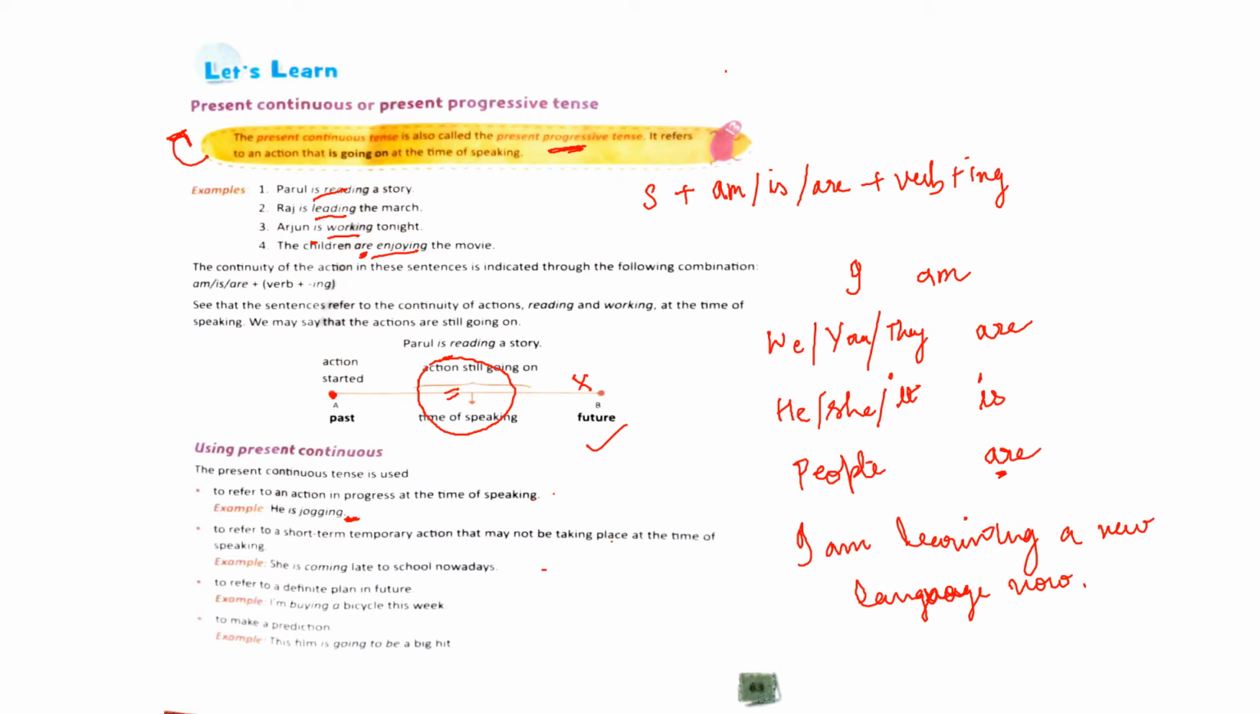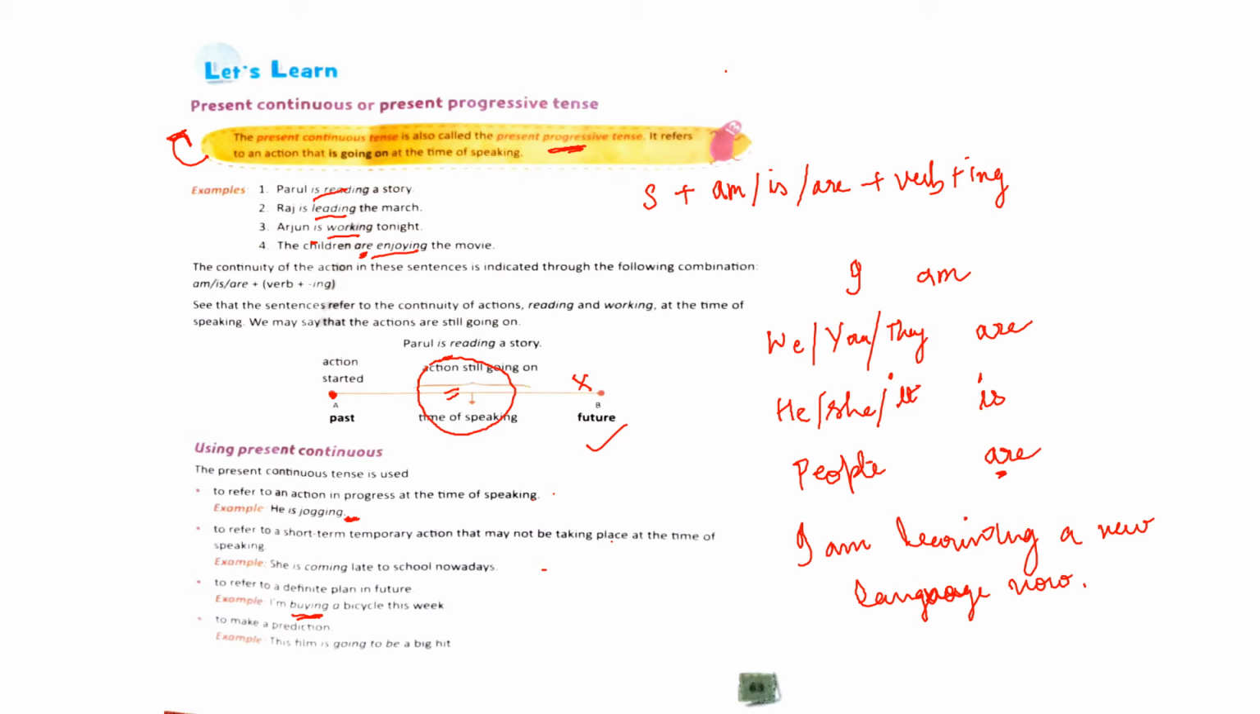Next, to refer to a definite plan in future. When you have to talk about some plans you have made for the future, the actions that are going to happen in future, which are planned, we use the present continuous tense. For example, I am buying a bicycle this week. The action of buying is going to happen in future, but it is a plan, right?